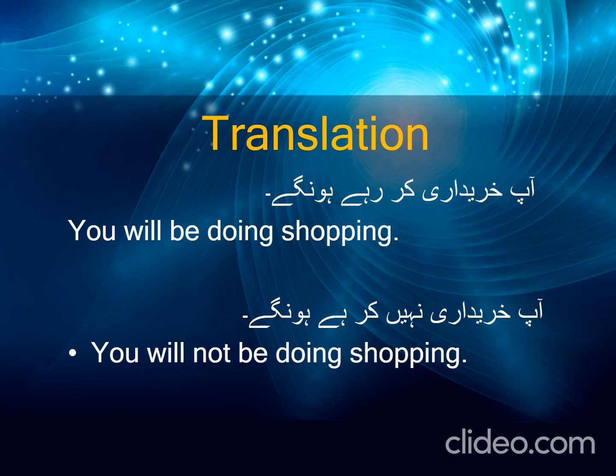In both these sentences, you have noticed that they end the same as in simple future tense, like ga, ge, gi. But here what is the difference? Because it is an action which will be happening continuously in the future, it will end like this: रहे होंगे, कर रहे होंगे, कर रही होंगी, कर रहा होगा. So this is how we will end, for any action which will continue in the future too.